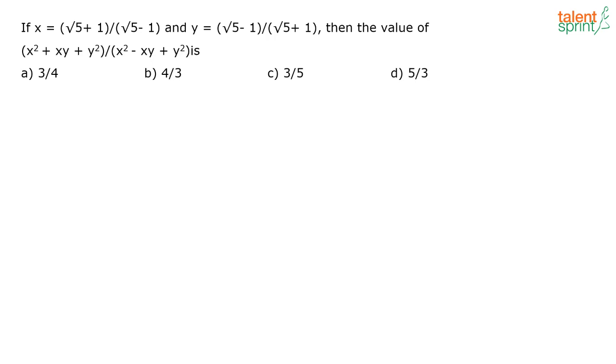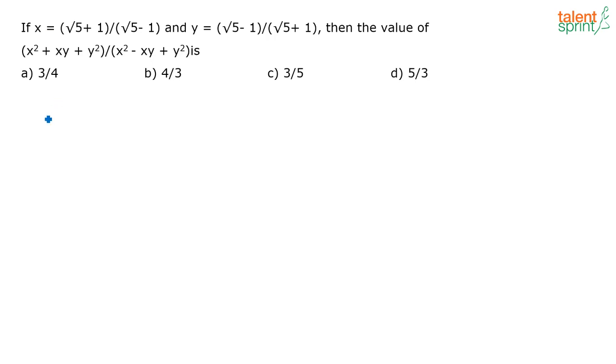Again, you know what a minus b the whole cube is, correct? That is another formula that we have learned. A minus b the whole cube is equal to a cube minus b cube minus 3ab into a minus b. These three formulas, if you know, solving this question is very easy. Now, actually you don't even need a minus b the whole cube, you just need to know a plus b the whole square and a minus b the whole square.